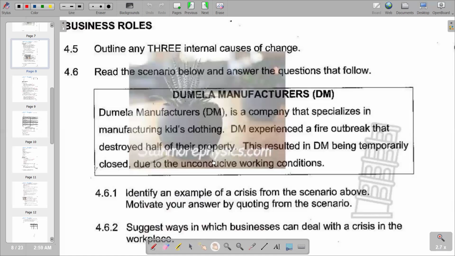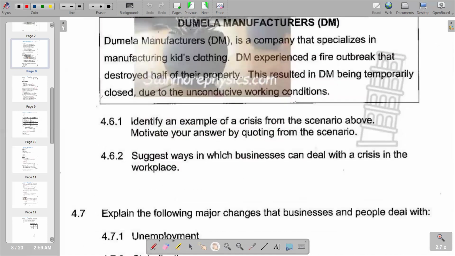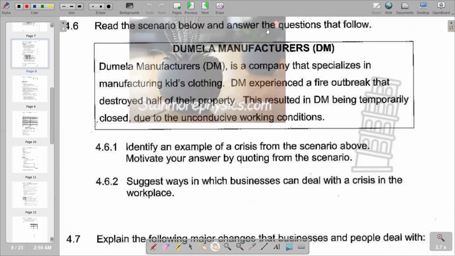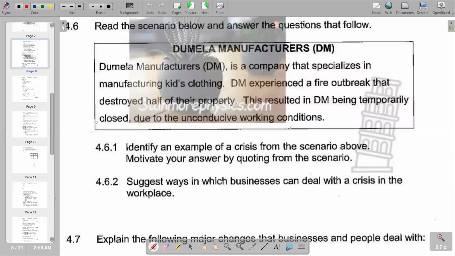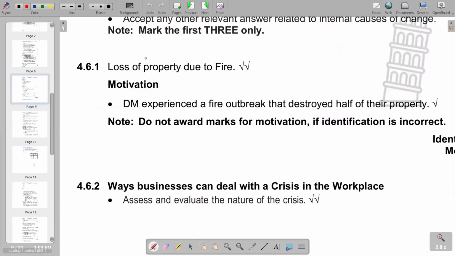So on 4.6.1, it reads, identify an example of a crisis from the scenario above. Motivate your answer by quoting from the scenario. So we need to identify where we have a crisis according to the scenario. If you come to this sentence, it reads, DM experienced a fire outbreak that destroyed half of their property. So we have loss of property due to fire as the crisis. And then on motivation, we are just going to mention the sentence that we have here as a motivation. So this is what we have got in the answer section, where we're saying loss of property due to fire is the crisis. And then on motivation, DM experienced a fire outbreak that destroyed half of their property.